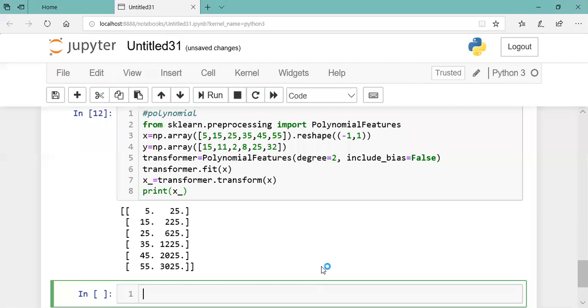So x square is made over here. 5 is 25, 15 is 225. And I have taken 5 value only because it is good for me to calculate the square. Okay. How to find out? So 5, 25, and 3 into 4, 12. So 1, 2, 2, 5. 45, 25, 4 into 5 is 20. So 2025 and so on. So the square is made over here.